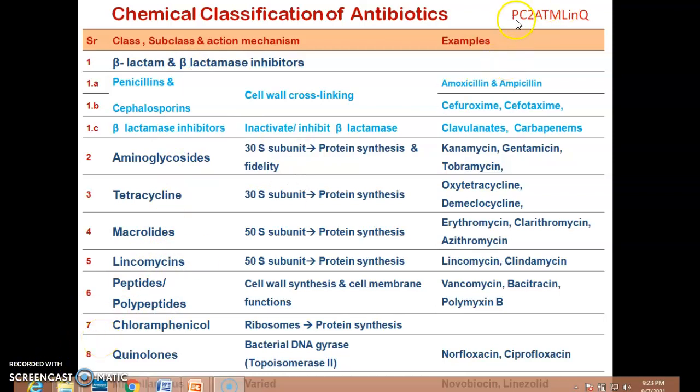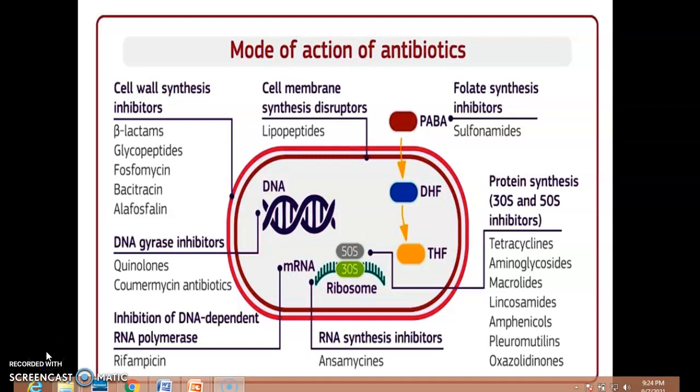As I said previously, the previous slide was all about the chemical classification of the antibiotics. Considering the same thing, I will explain the mode of action of different antibiotics. Before studying this classification, you must focus on the different components of the cell. The cell wall is there, the cell membrane is there, then the DNA and RNA synthesis assembly is there. We can say simply protein synthesis.